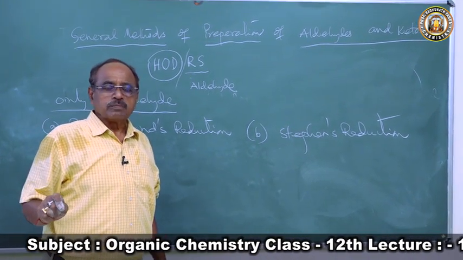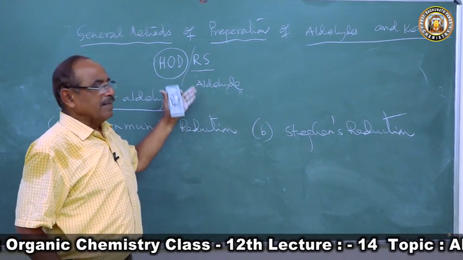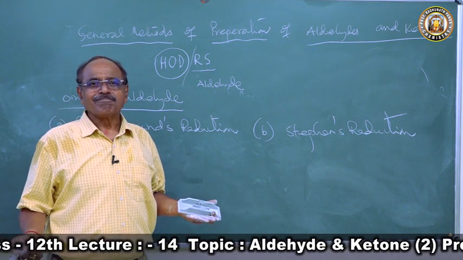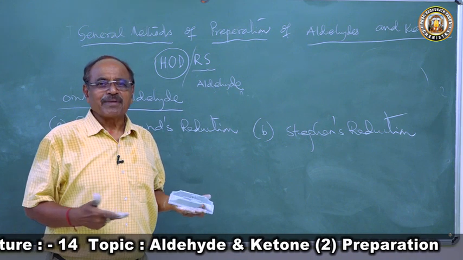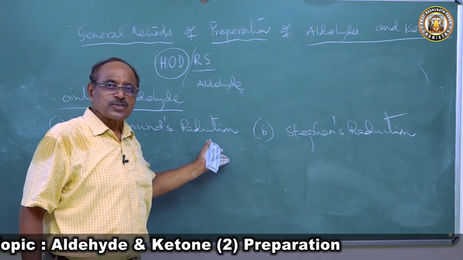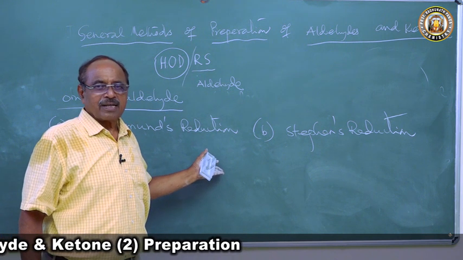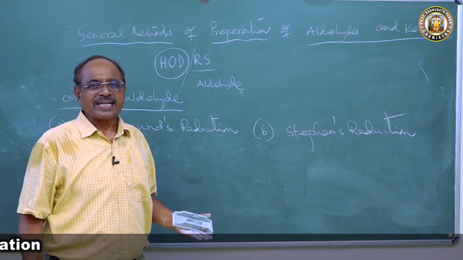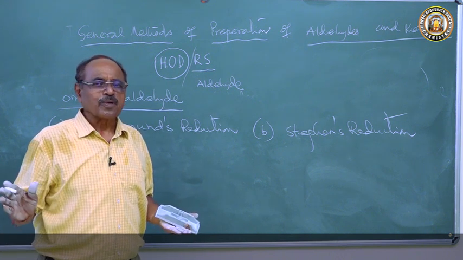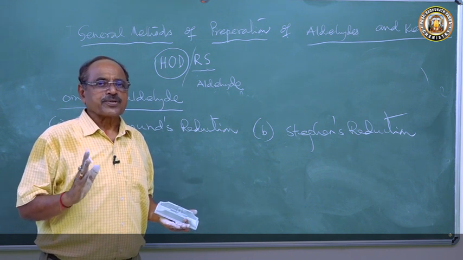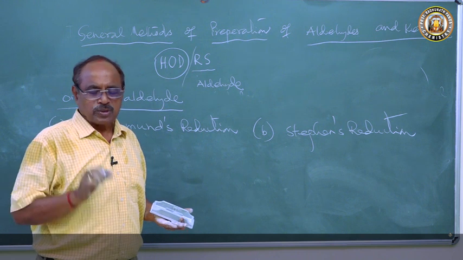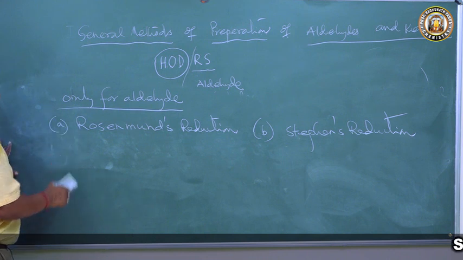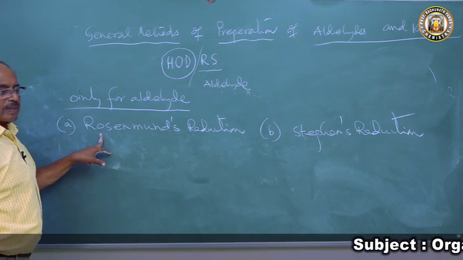Children, when I will be teaching you benzaldehyde, I will go by the same mnemonic. Here I am writing R, there I will write AR. So if a student has understood my lecture on aliphatic compounds, while reading aromatic compounds, benzene plus this X plus delta X, the same method, there will not be any problem for you while learning aromatic chemistry. It will be easier than aliphatic chemistry. So let's go one by one. These methods are only for aldehyde. Ketones cannot be prepared by these methods.